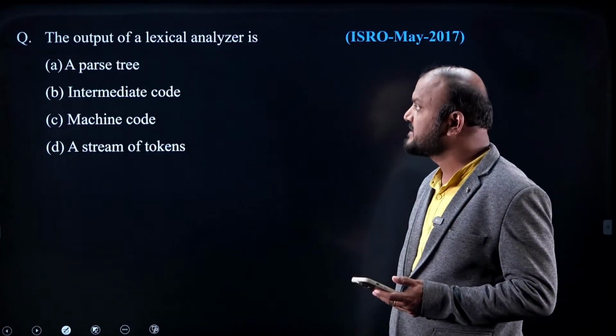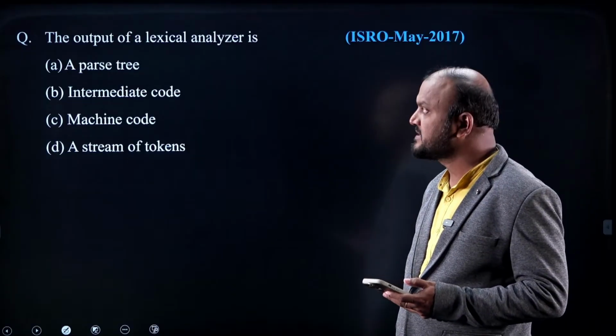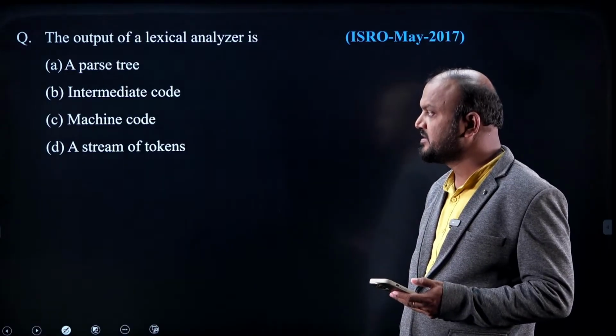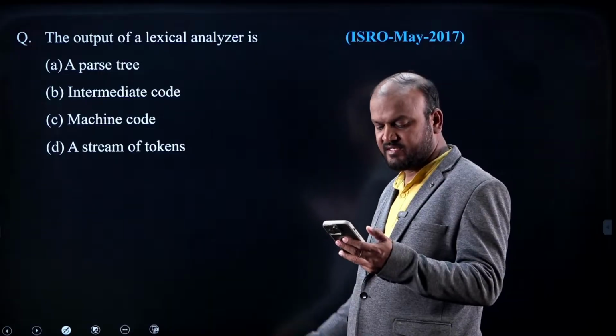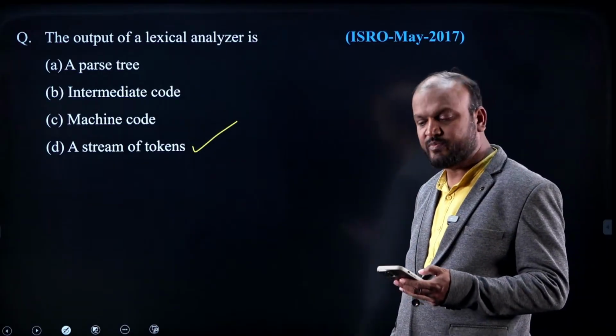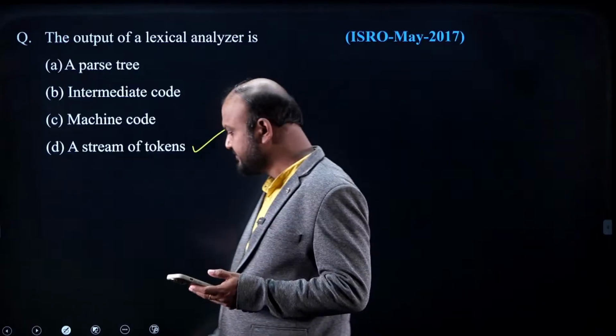Now, what is the output of the lexical analyzer? Parse tree, intermediate code, machine code, stream of tokens. What is the output of the lexical analyzer? Tokens. It outputs tokens, all the tokens.